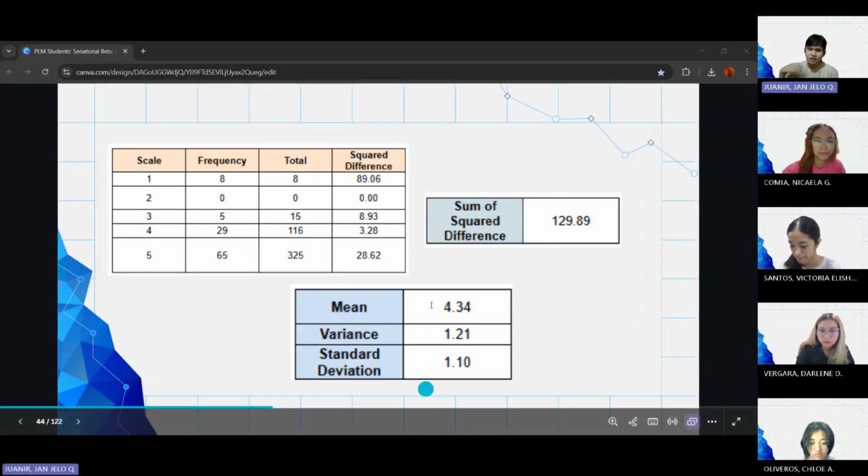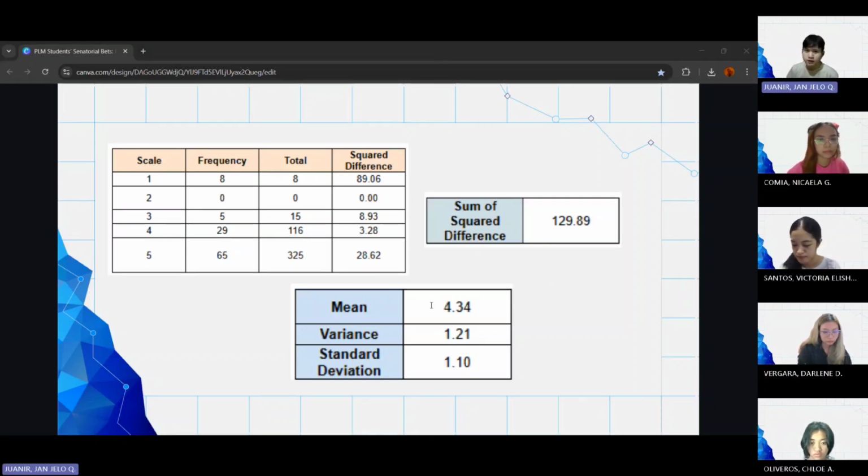So for the standard deviation to be calculated, we need to get the mean. And the mean is 4.34. The variance is 1.21. When we get its square root, we will have a standard deviation of 1.10. To assess this result, we will get the percentage of the standard deviation with the mean. We will divide 1.10 by 4.34 and we will multiply it by 100%.